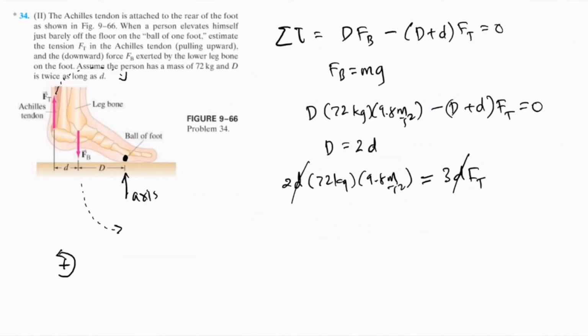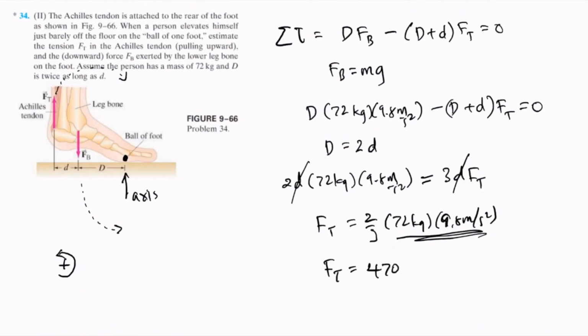Then Ft is easily solved to be 2/3 times 72 kilograms times 9.8 meters per second squared. Since this is the weight of the person, that's just 2/3 of the weight of the person. So that's about 470 newtons.